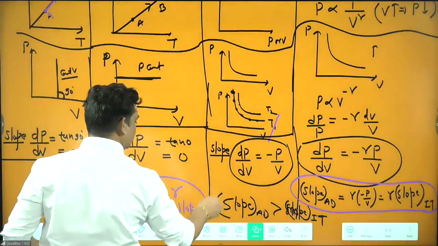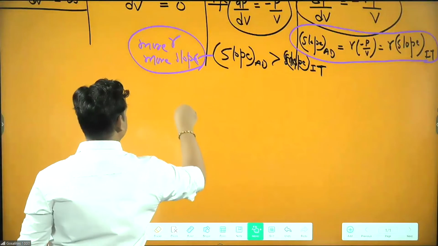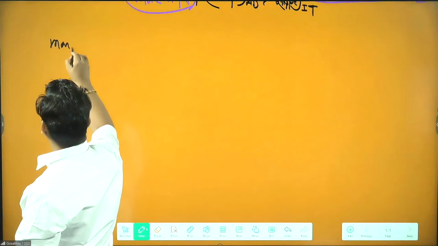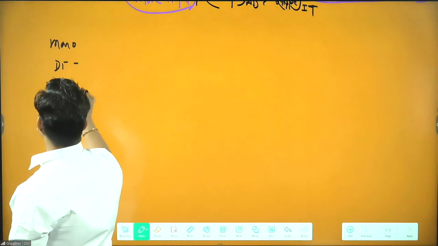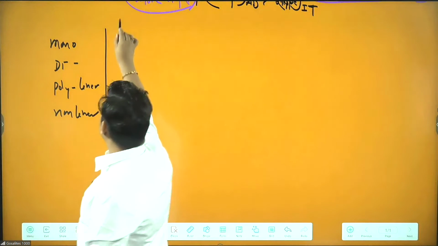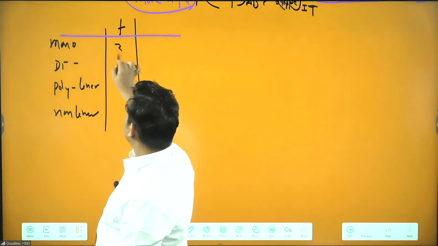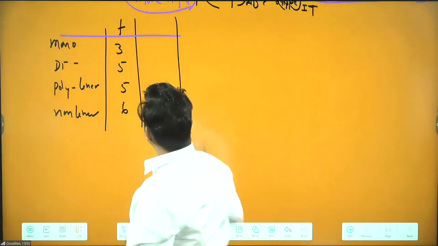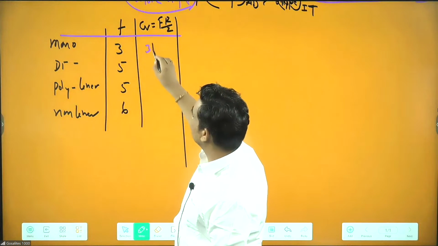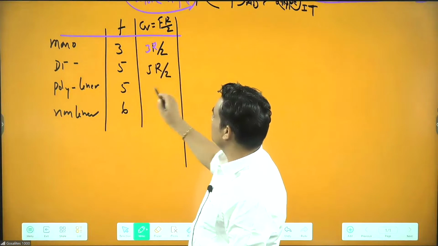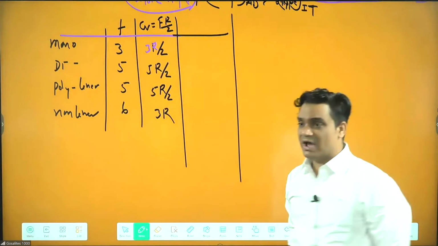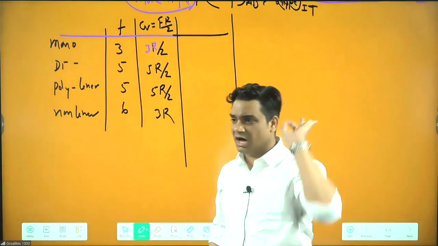So first I have to go for gamma values. Gamma is Cp by Cv, for monoatomic, diatomic, polyatomic linear, and non-linear. The degrees of freedom are 3, 5, 5, 6. So Cv is going to be f R by 2. This value will be 3R by 2, this will be 5R by 2, here also 5R by 2, and this will be 3R. This is the value of Cv. You should remember this table anyhow.